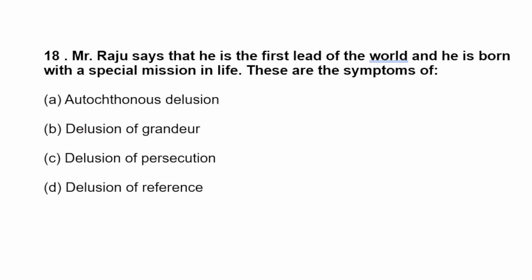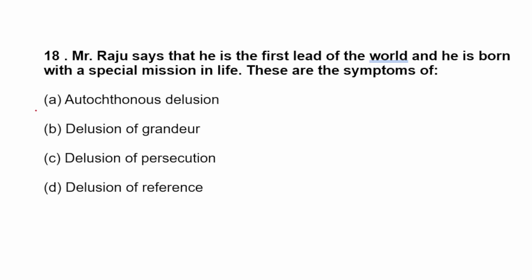Next question. Mr. Raju says that he is the first leader of the world and he is born with a special mission in life. These are the symptoms of what? Raju is a normal person, but he is telling that he is the leader of the world and that he was born with a special mission in life, because he is thinking grandiose thoughts.